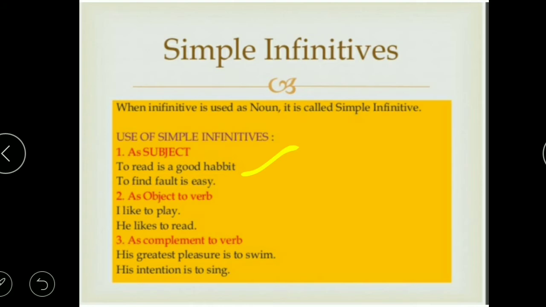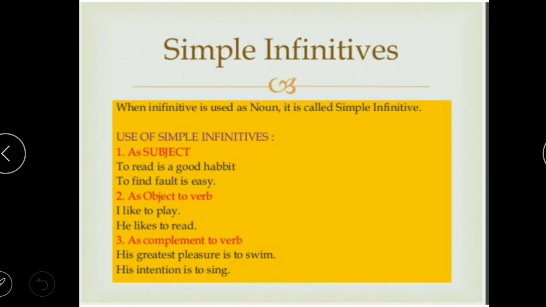If we read the example given here, I like to play, he likes to read. So to play and to read become the object of the sentence. They are also functioning as nouns in a sentence. An object is always a noun or a pronoun in a sentence, but here they are playing the function of a noun.